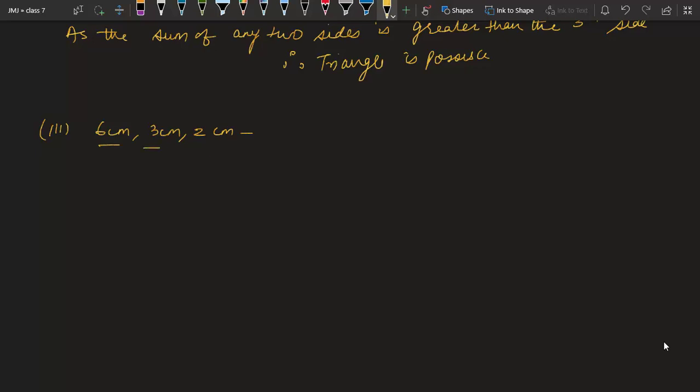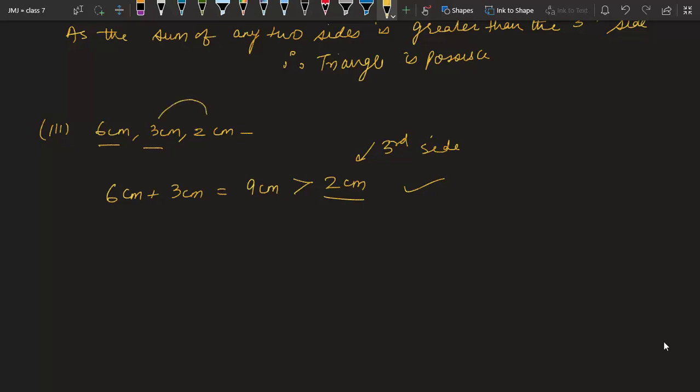Again let us take first and second side. So 6 cm plus 3 cm is equal to 9 centimeter, which is greater than the third side, that is 2 centimeter. So it is correct, but for correctness we have to check any 2 sides. That means we have to go for all the cases.